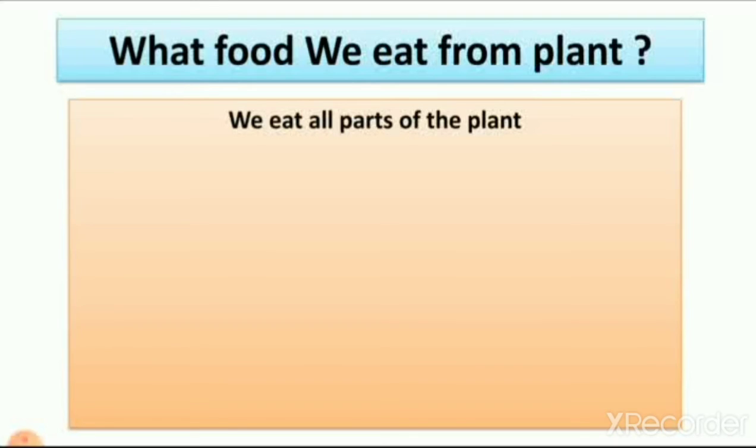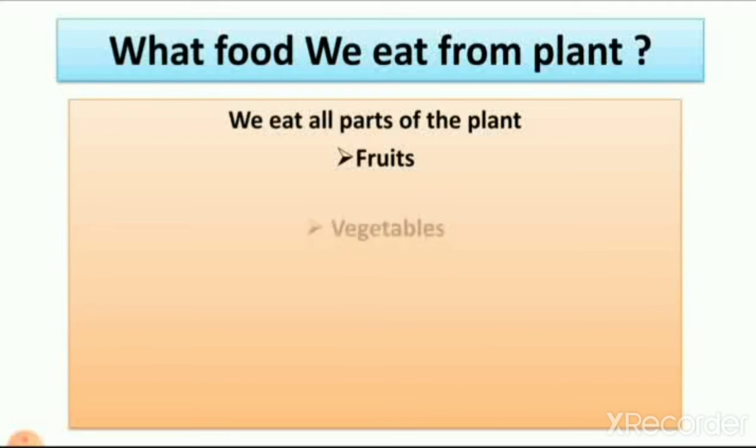So we learn that plants give us fruits. We eat all fruits like apple, banana, mango and sugarcane and many other fruits which we get from plants. The flower changes into the fruit, we all know that the flower part of the plant changes into fruits.